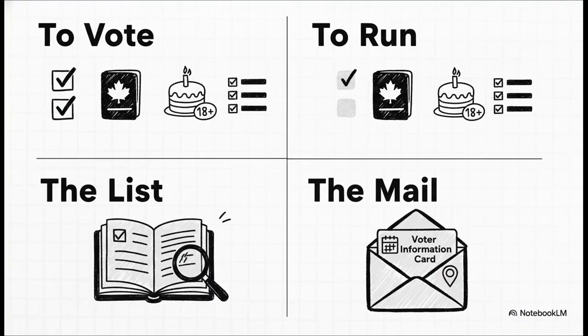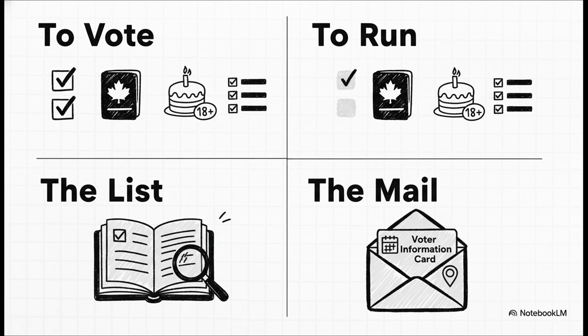So, who gets to take part in all this? Well, the rules are actually pretty straightforward. To vote, you just need to be a Canadian citizen, be at least 18 years old on Election Day, and be on the voters list. And you know what? If you want to run for office yourself, the requirements are exactly the same.